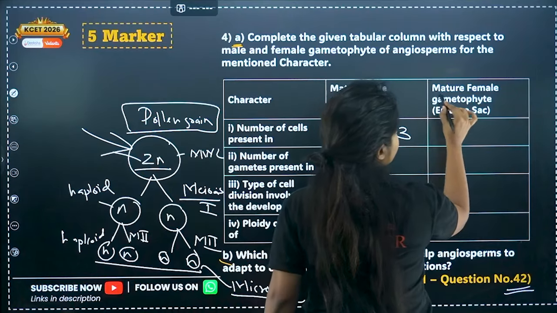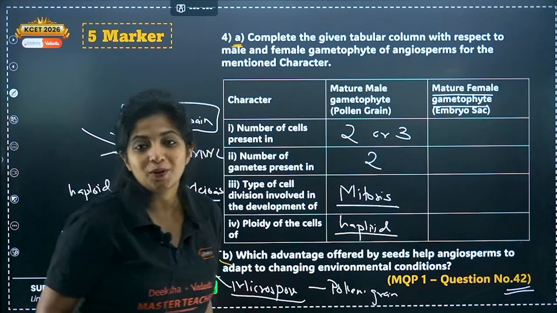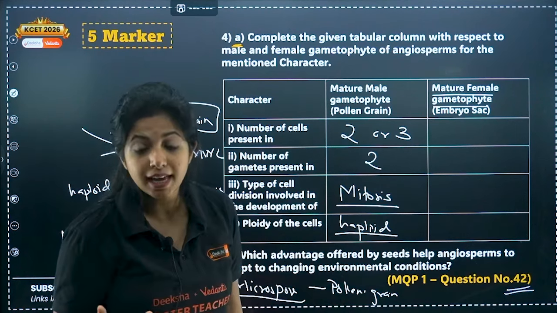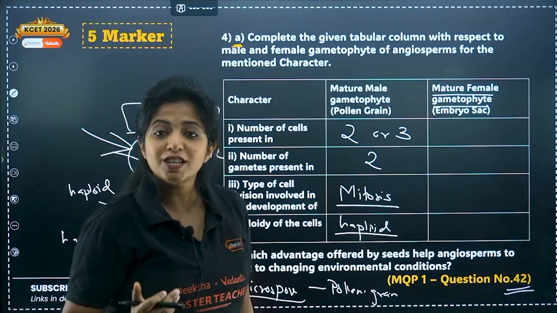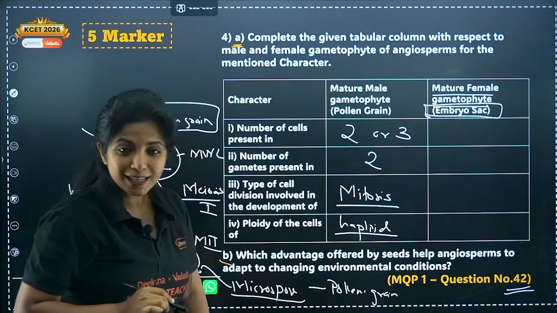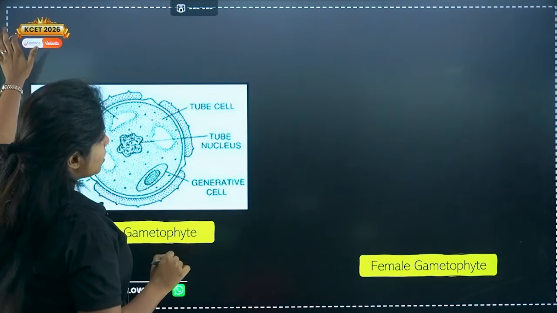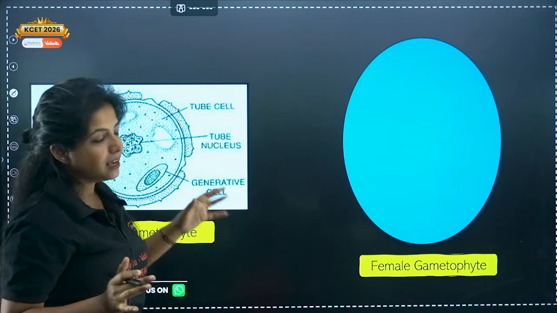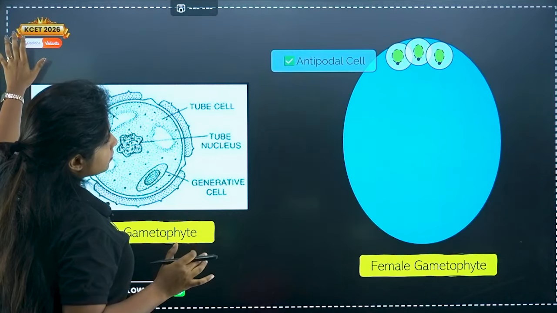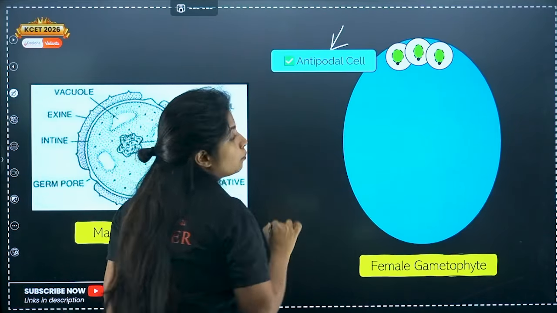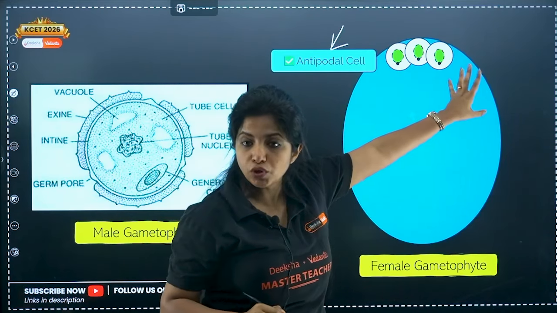Now, the mature female gametophyte, and we do not know about it. What is the mature female gametophyte? The one that will be forming gametes in the case of females. What is it known as? It is known as the embryo sac, my dear children. It is known as the embryo sac. And ma'am, how does it look? Look over here. So embryo sac has certain types of cells. Okay, there are 3 cells over there which are known as antipodal cells. Each of them have their own nucleus.